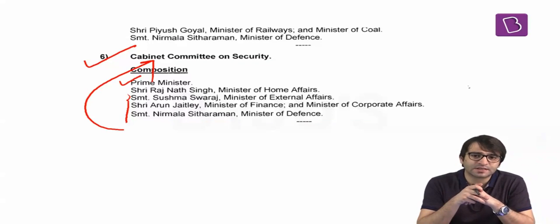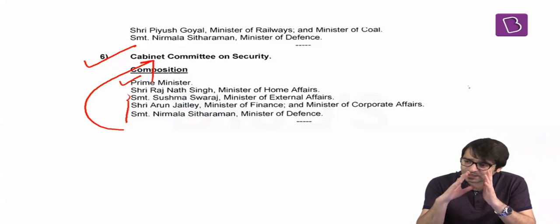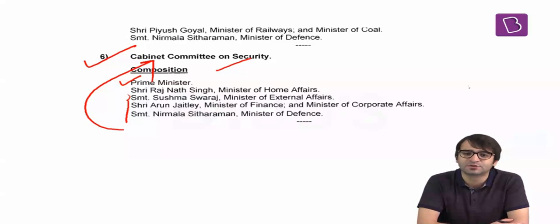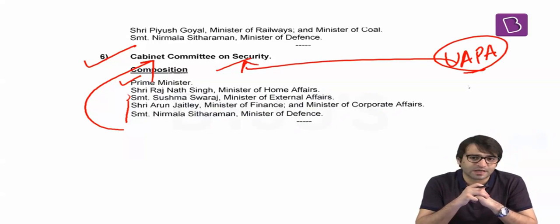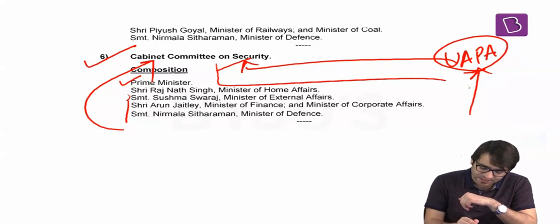All these 4 top ministers, along with the Prime Minister, they are part of this Cabinet Committee on Security. Any decision which has internal security implications or external security implications are taken at this Cabinet Committee on Security. For example, whether Armed Forces Special Powers Act should be continued in Northeast and Jammu and Kashmir or not, that decision is taken at Cabinet Committee on Security. Ban on terrorist organizations. For example, when Jamaat-e-Islami for Jammu and Kashmir was banned under Unlawful Activities Prevention Act, that decision was taken at Cabinet Committee on Security. When Jammu and Kashmir Liberation Front of Yasin Malik was banned under Unlawful Activities Prevention Act, that decision was taken at Cabinet Committee on Security.